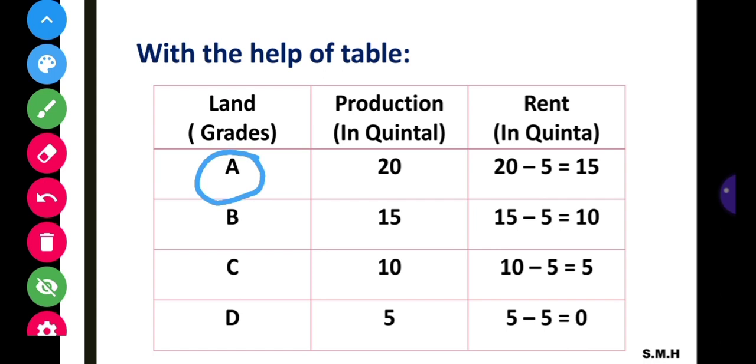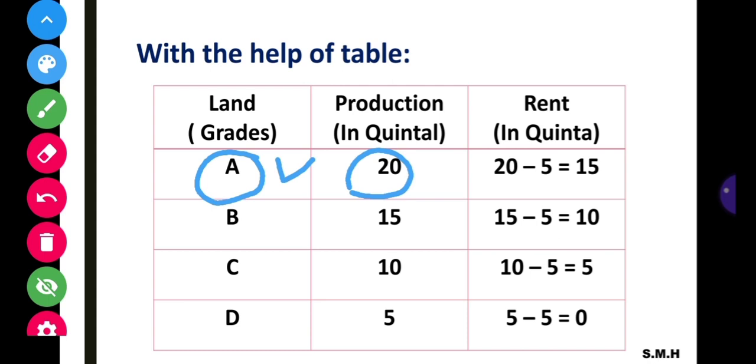Most fertile land, in our example A is the most fertile land. That is the reason in the first instance they cultivate A grade land, and A grade land can produce 20 quintals of food grains, or say rice. Here there is no need to pay rent because land is abundant, or very large in supply. That is the reason there is no need to pay rent for A grade land.